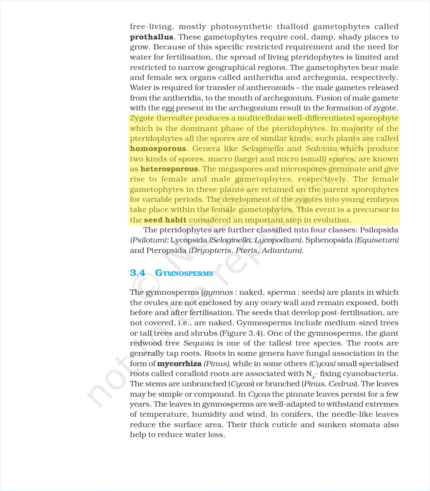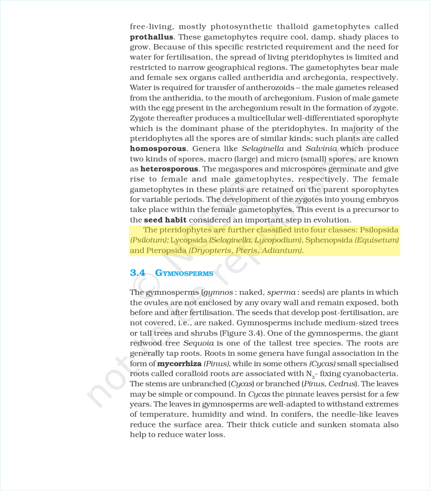In the majority of the pteridophytes all the spores are of similar kinds. Such plants are called homosporous. Genera like Selaginella and Salvinia, which produce two kinds of spores, macro, large, and micro, small, spores, are known as heterosporous. The megaspores and microspores germinate and give rise to female and male gametophytes, respectively. The female gametophytes in these plants are retained on the parent sporophytes for variable periods. The development of the zygotes into young embryos takes place within the female gametophytes. This event is a precursor to the seed habit, considered an important step in evolution.